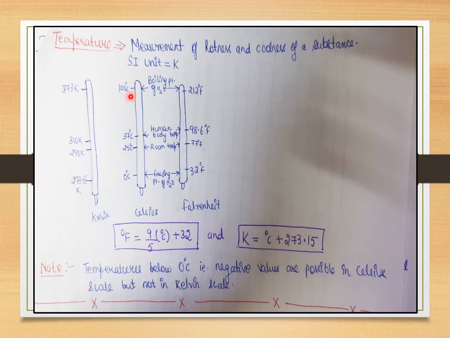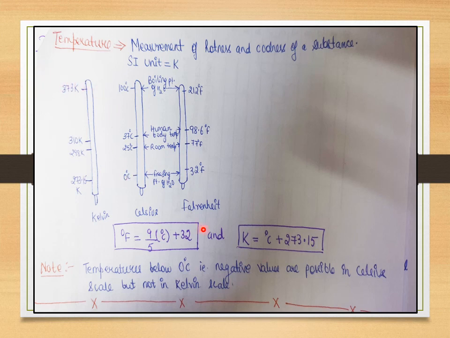Let's say I want to know the boiling point of water in the Kelvin scale. I know in the degree Celsius scale it's 100 degrees Celsius. So what I will do is put 100 over here plus 273.15. This would give me 373.15. So 373.15 Kelvin would be the boiling point of water in the Kelvin scale.